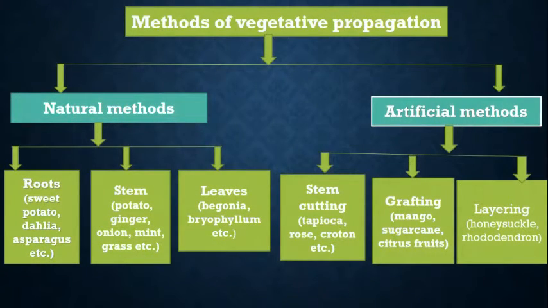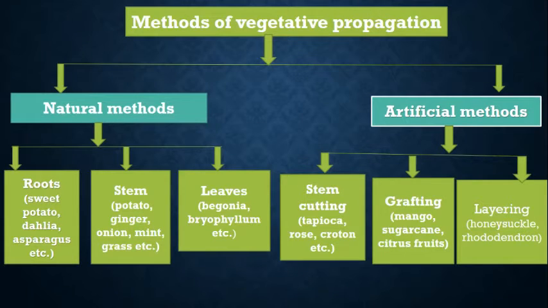Now let's talk about another mode of asexual reproduction, that is vegetative reproduction. We call vegetative reproduction the vegetative propagation. Now, what is vegetative reproduction? In this process, the parts of the plants like the root, stem, and leaves give rise to new plants. So this type of reproduction is called vegetative propagation.